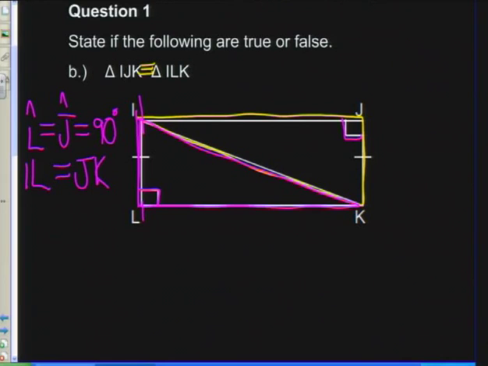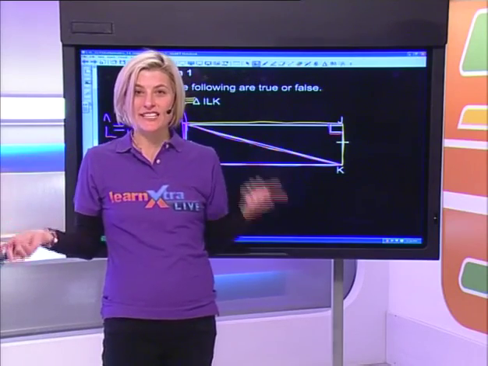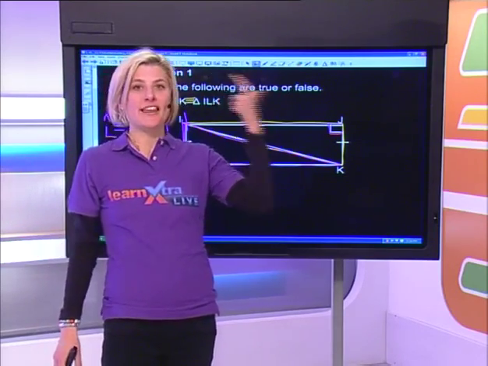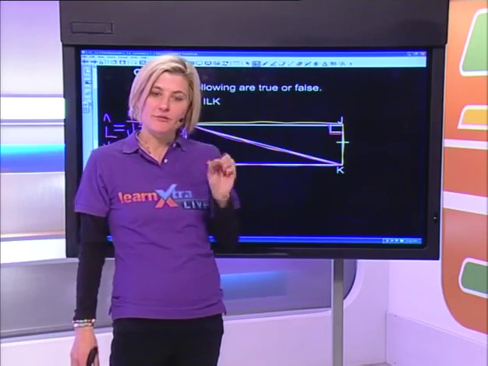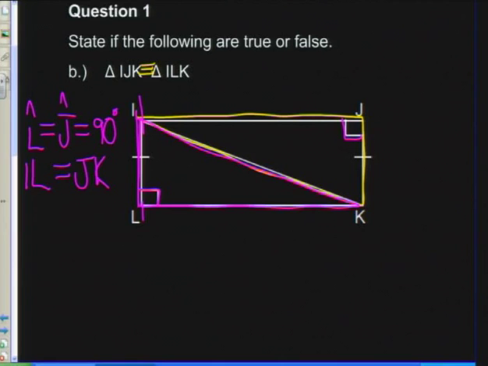Then it is given to me that IL, the side, is the same length as JK. So you'll write given. Now I think to myself, I'm still missing something. I've got a 90 degrees, so that's a right angle. I've got another side, and what is that reason for congruence? It's right angle hypotenuse side. And let's have a look at the hypotenuse. The hypotenuse obviously is the side across the 90-degree angle. And can you guys see that these 2 triangles actually share the hypotenuse?